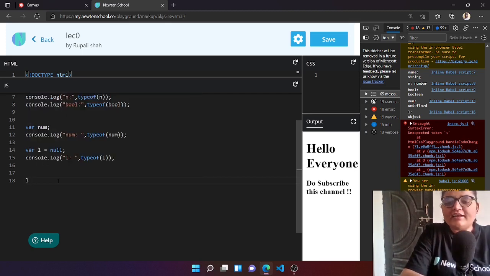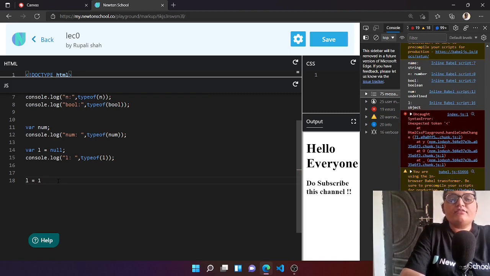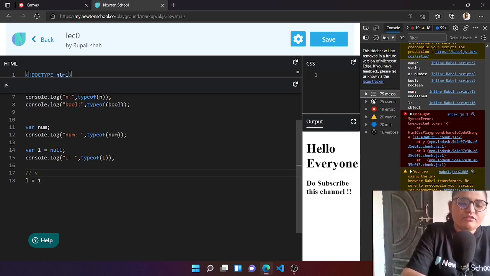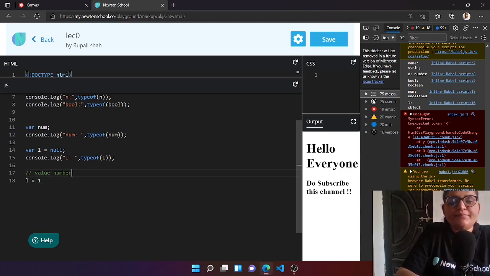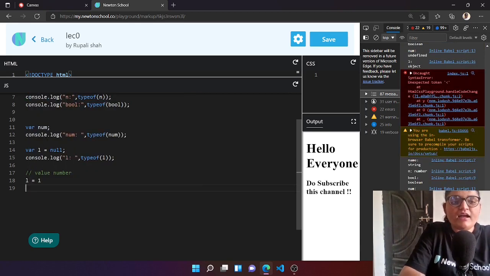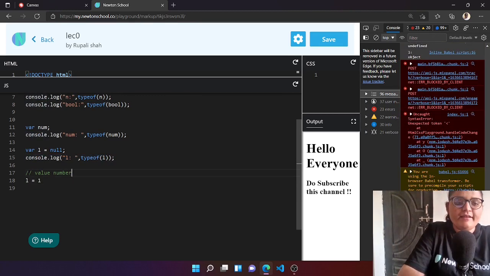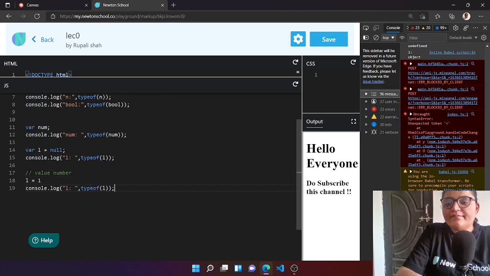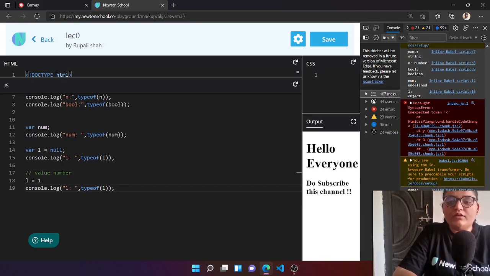Now let's see that I have given the value of L as 1. Before this line, the variable type of L was an object, and to be specific, a null type. But since I have given the value of L as 1, now when I have this console log on my screen for L, it would be converted to number.